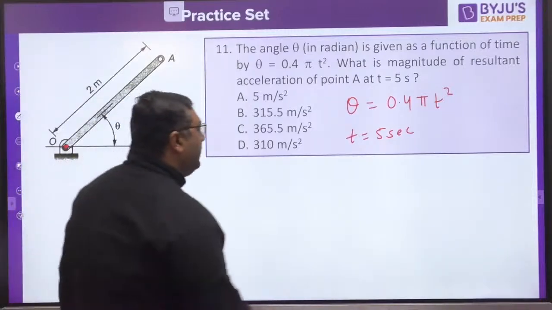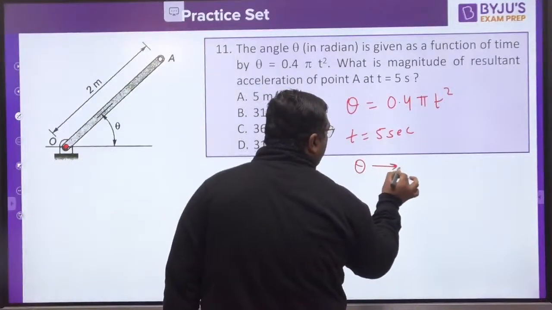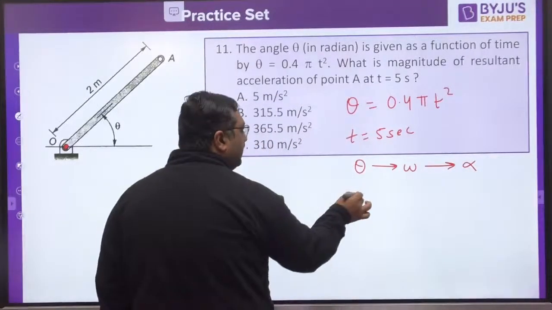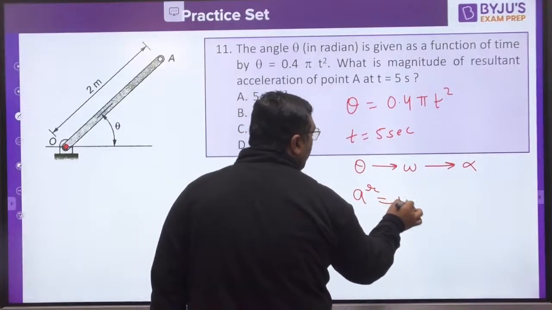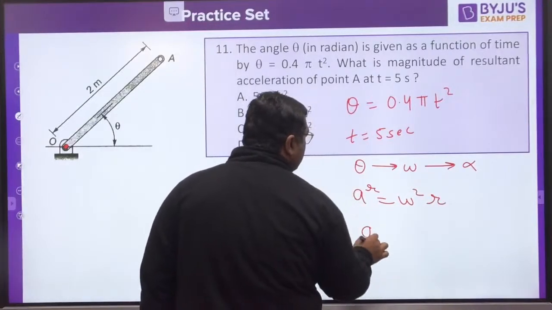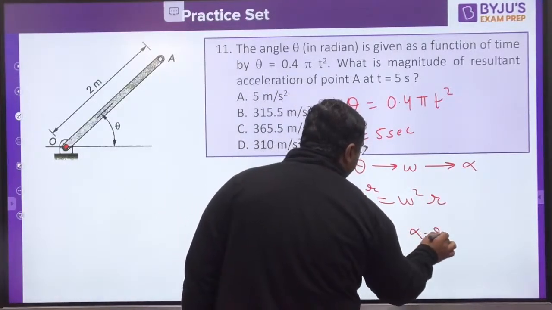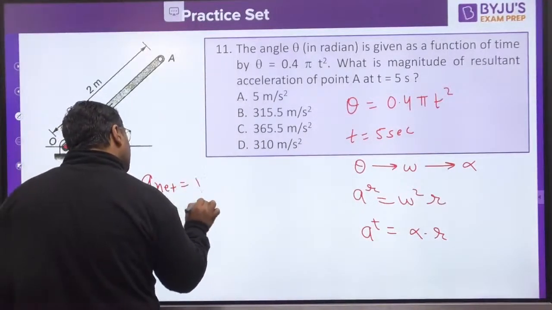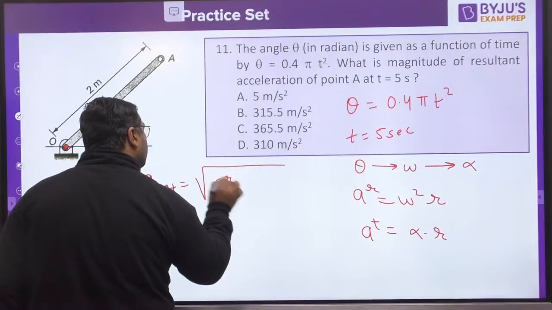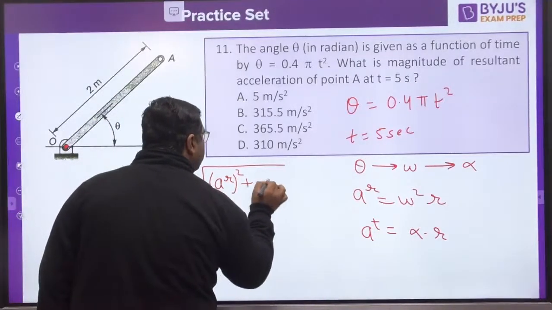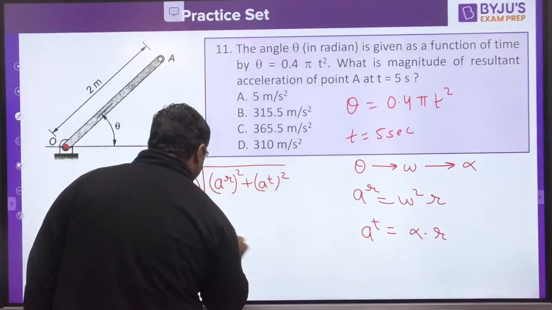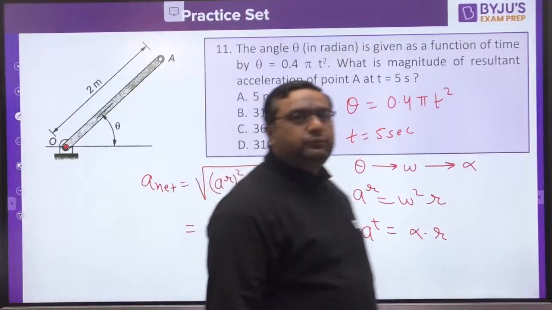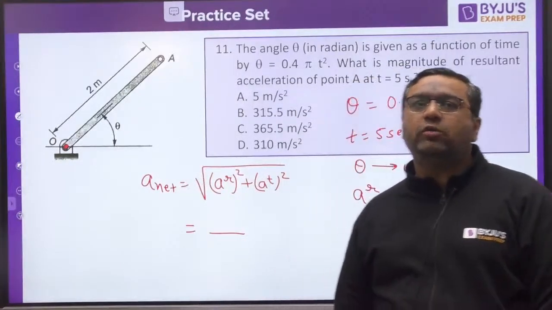Actually, with the help of theta, you can find out omega. With omega, you can find out alpha. Then you know that radial acceleration is omega square r. Tangential acceleration is alpha times r. Then you know that the net acceleration is the square root of a radial square plus a tangential square. Solve it, guys.